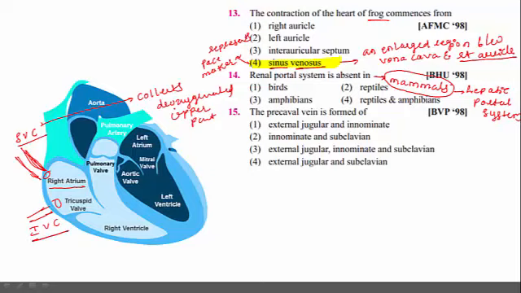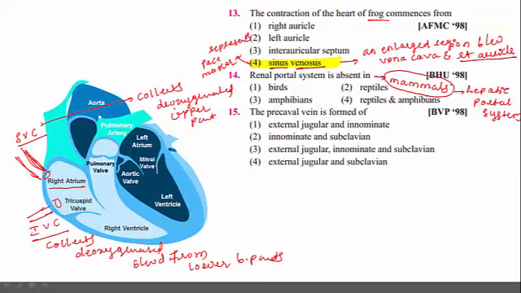Like that, the inferior vena cava collects deoxygenated blood from the lower body parts, meaning all the body parts present below the diaphragm.